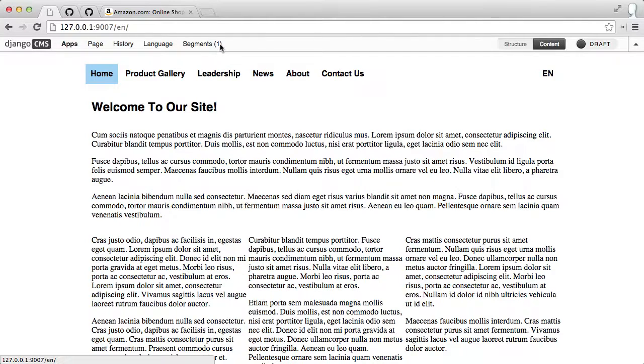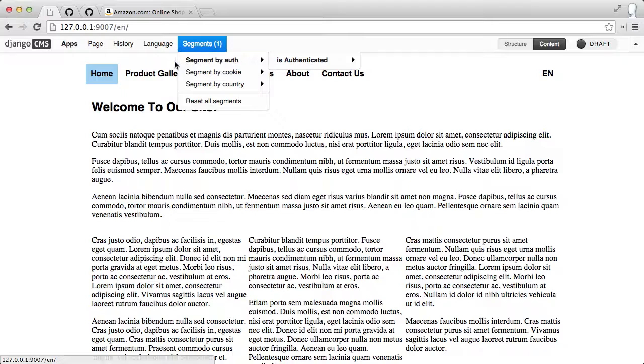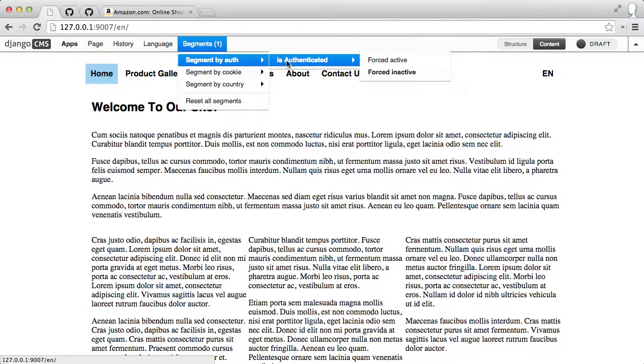And if I want to know what's being overridden, I just click that, and then it shows me, by virtue of highlighting this in bold, I know that it has something to do with the segment by auth, and then I can go and see that it's the is authenticated rule, and I can see, oh yes, it is overridden to be inactive. Well, if I want to clear that, there's 2 ways.